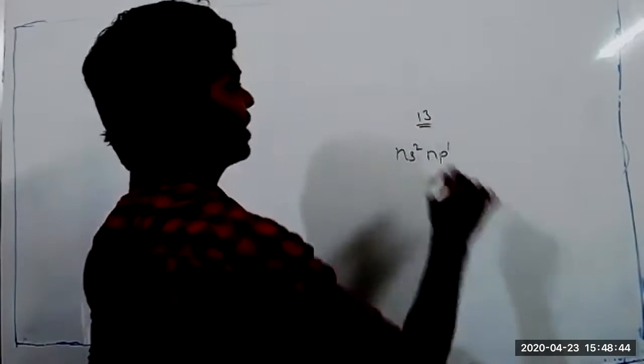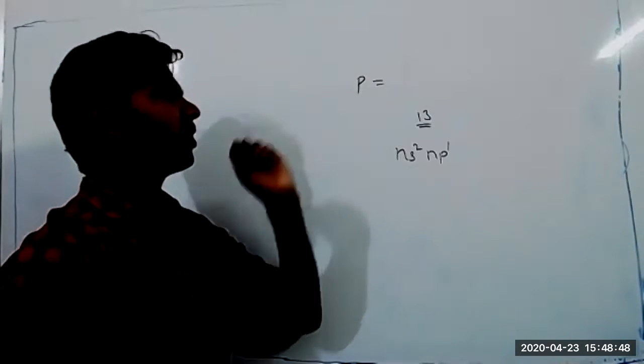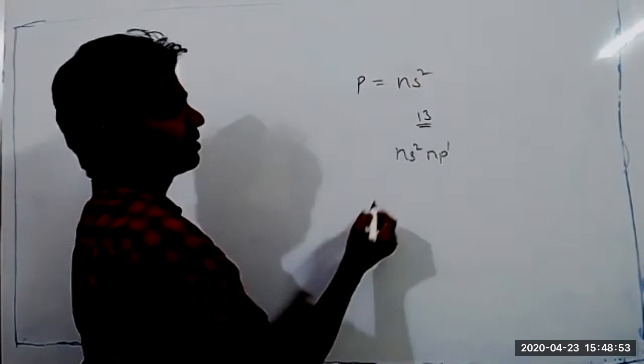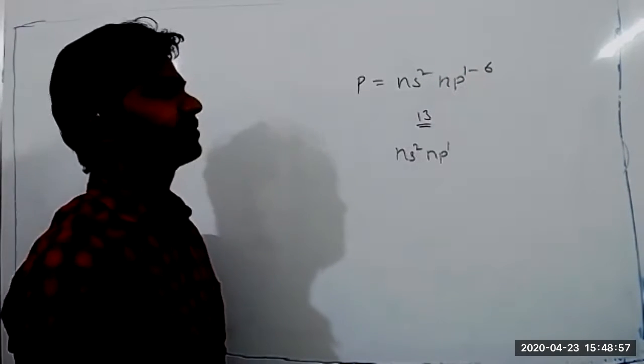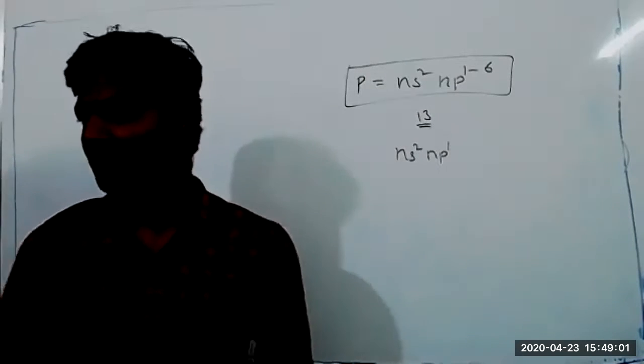I'm asking for the whole P block elements. What is the general valence shell electronic configuration of P block elements? ns2 np1 to 6. Okay.